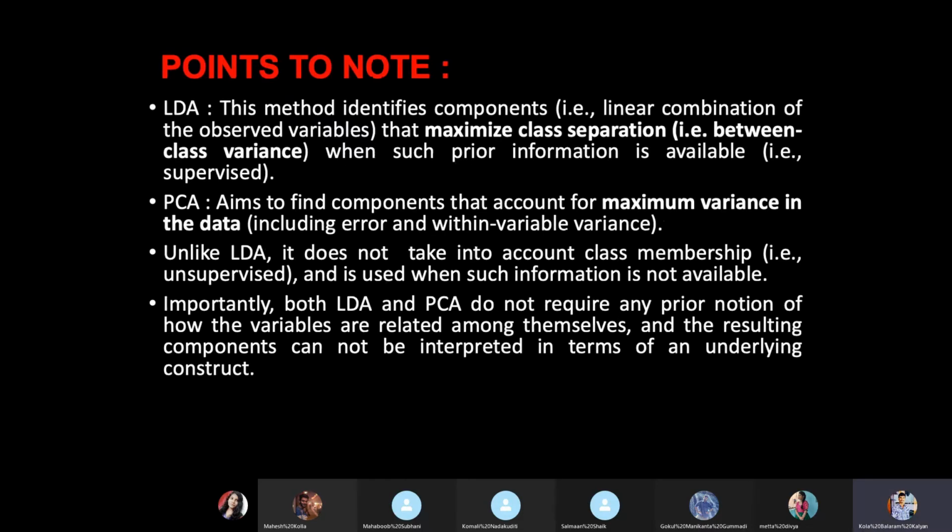As I discussed, I want to clearly explain the differences between these three. So I am again putting some points before you. Linear discriminant analysis is a statistical technique which uses linear combinations of the observed variables to maximize the class separations.